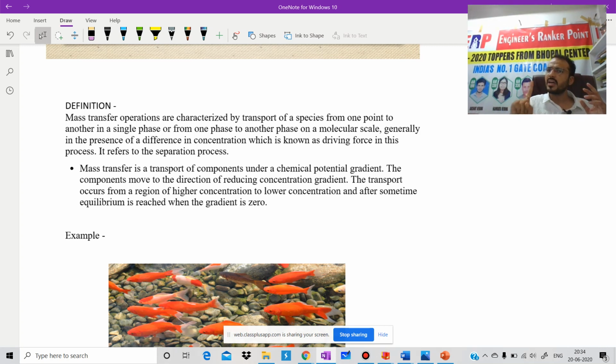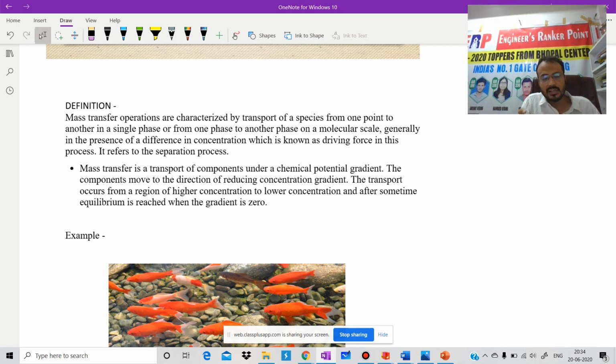Mass transfer operations are characterized by transport of a species from one point to another, in a single phase or from one phase to another phase, on a molecular level, in the presence of a difference in concentration, which is the driving force in all these processes, and it refers to a separation process.